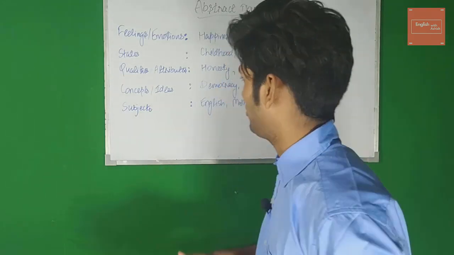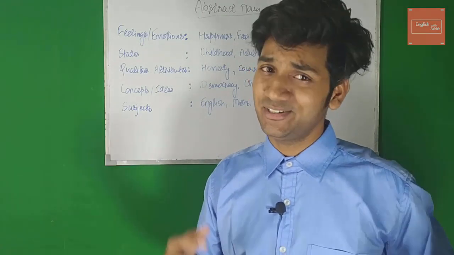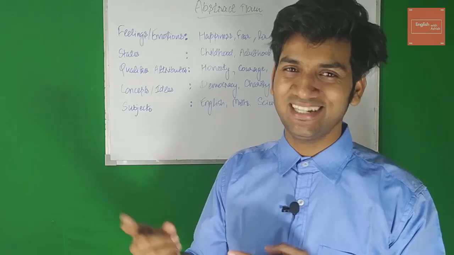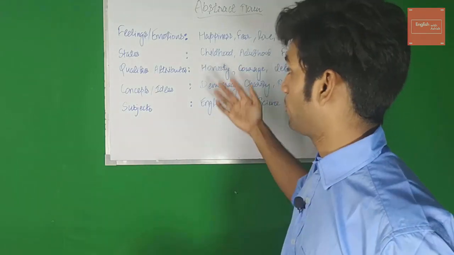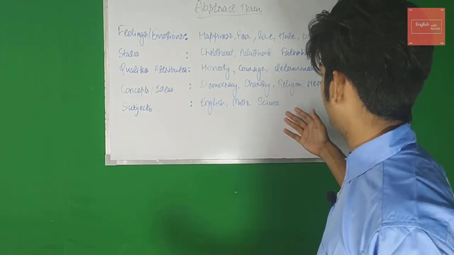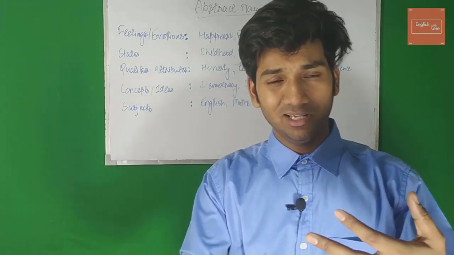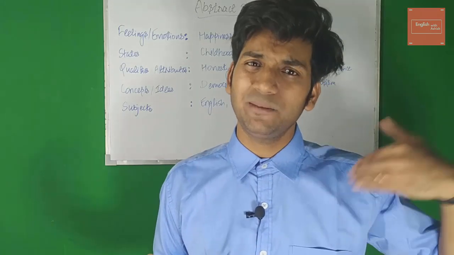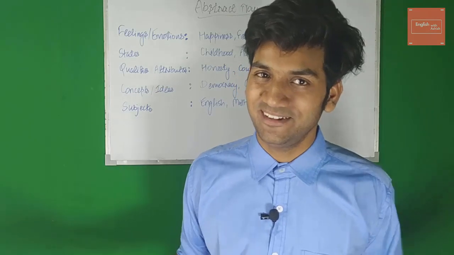It's in your heart. Now, states: childhood, adulthood, right? You remember your childhood looking at this image? Yeah, you missed that? I do. Now, childhood, adulthood, fatherhood. Moving to qualities or attributes. Now, honesty, courage, determination, patience, all these are nothing but qualities. You cannot see them. Can you see patience? No, you cannot. You can only feel it. When somebody is being patient, you can feel it. You can see that person, but you cannot see the patience, right?